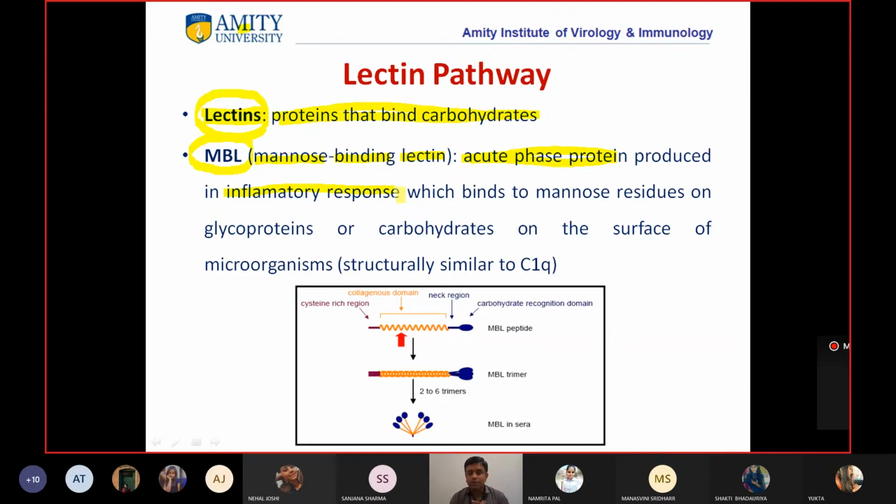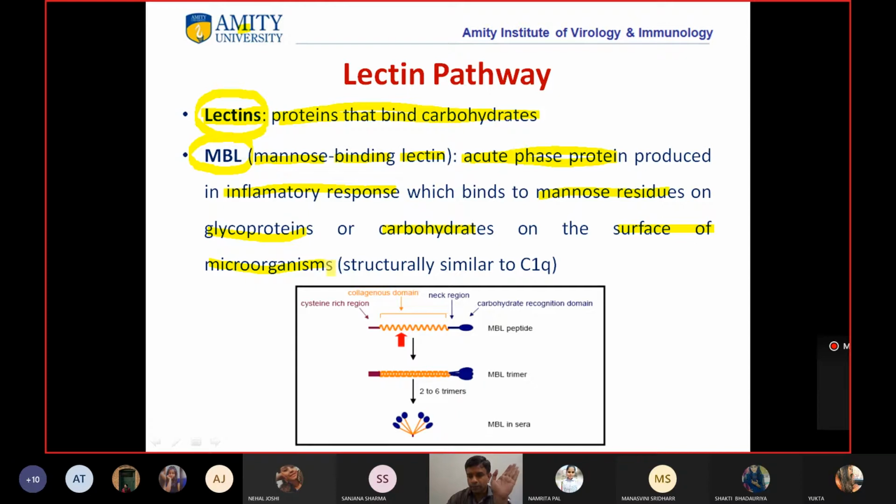Now these MBL bind to mannose residues. Where are these mannose residues present? They are on the glycoproteins or the carbohydrates on the surface of microorganisms. So students, if this thing is clear, then everything will be clear to you.